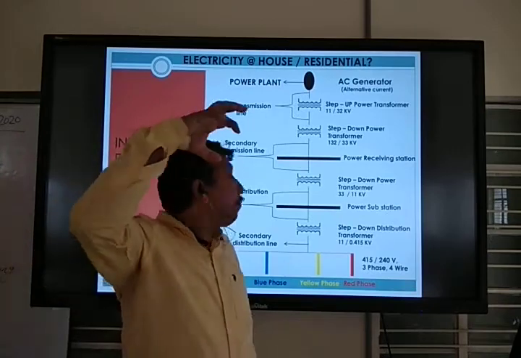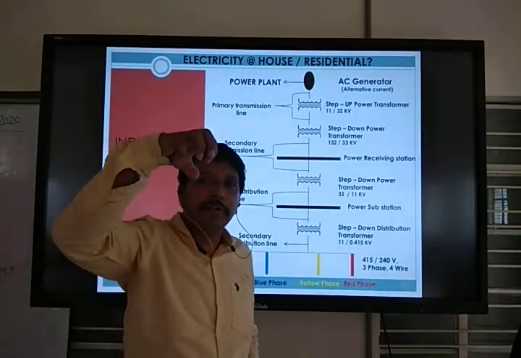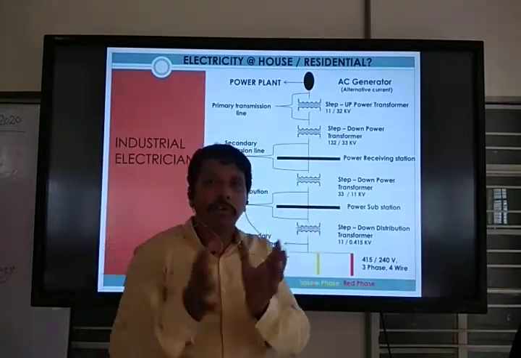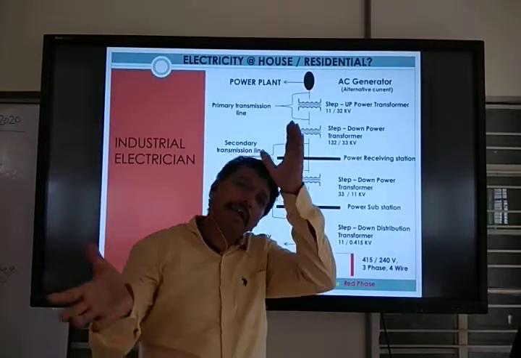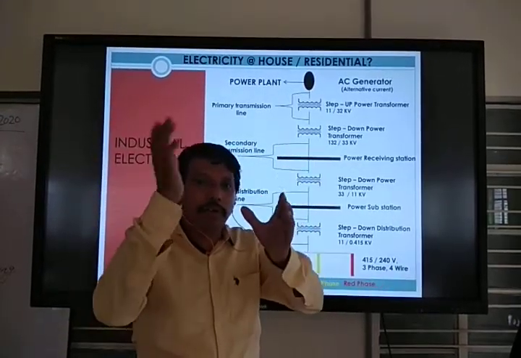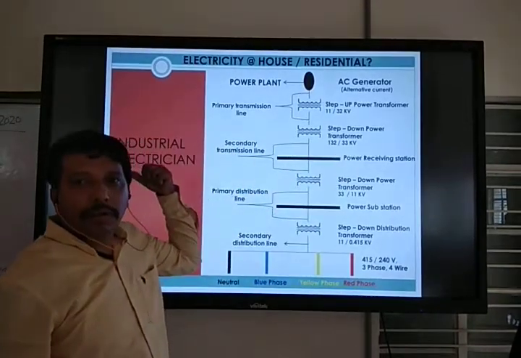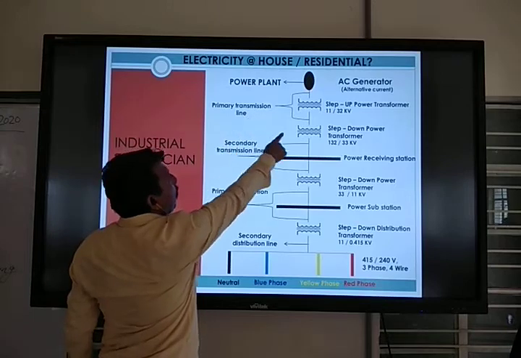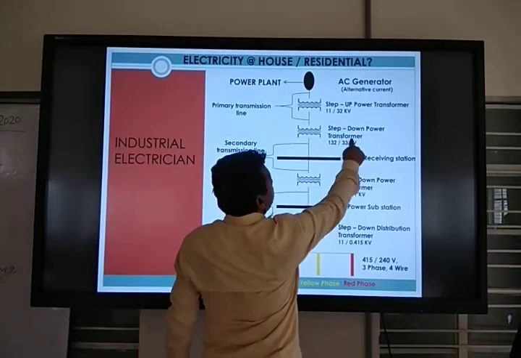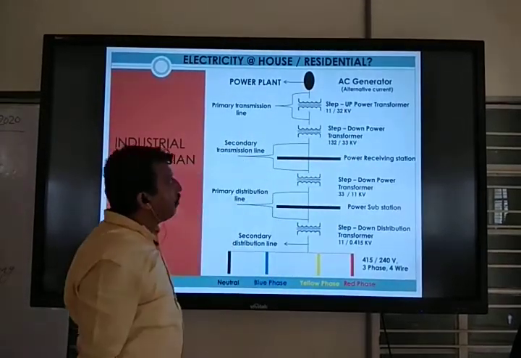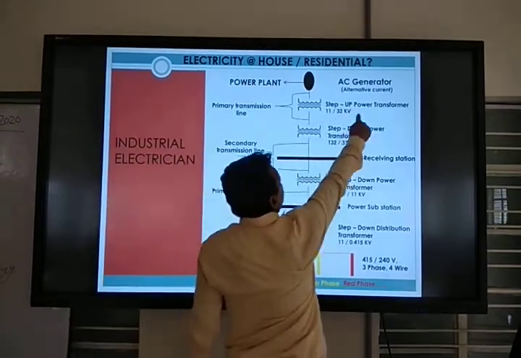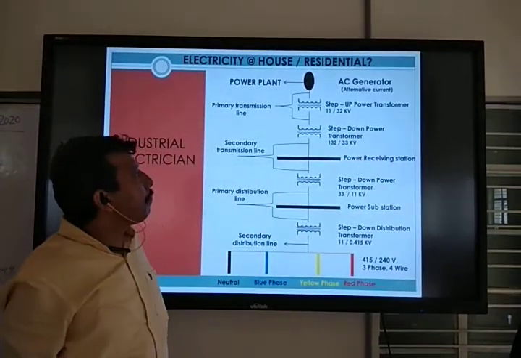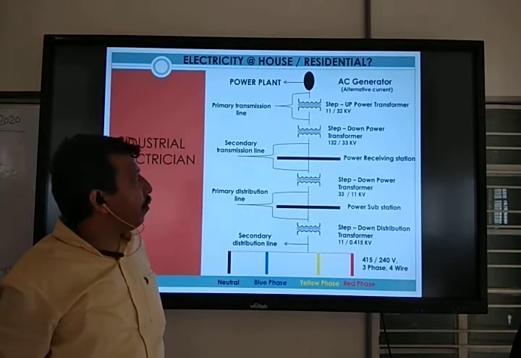In the power plant AC electricity is produced by the AC generator, and the line supply goes through the primary transmission line to the step-up power transformer.